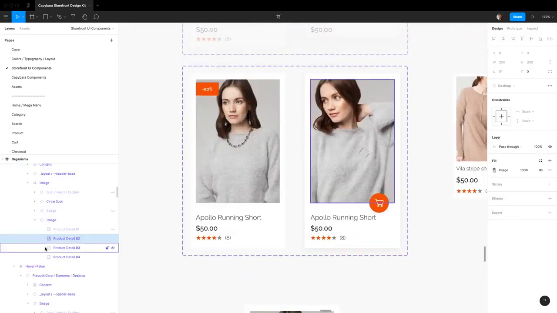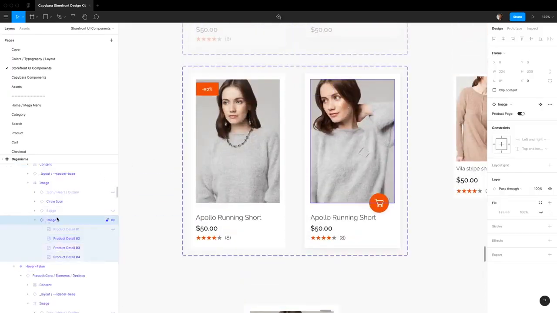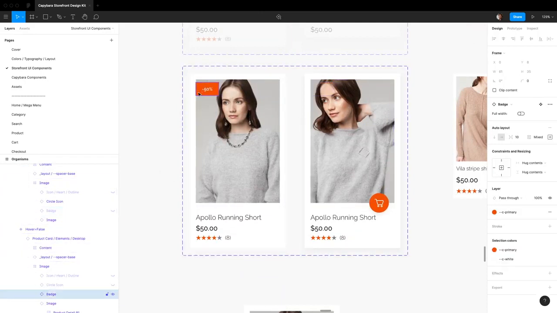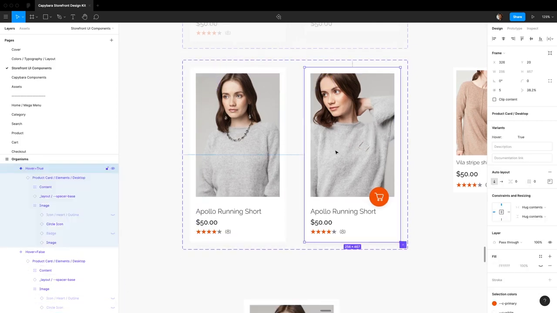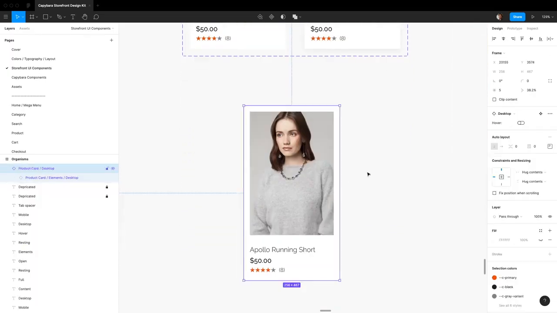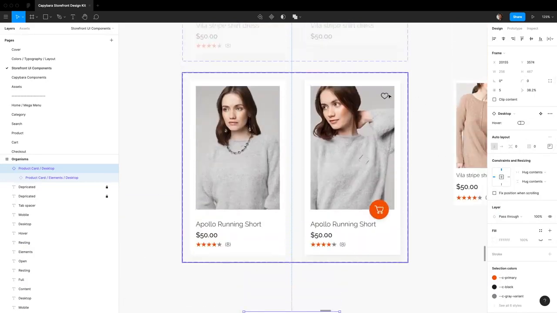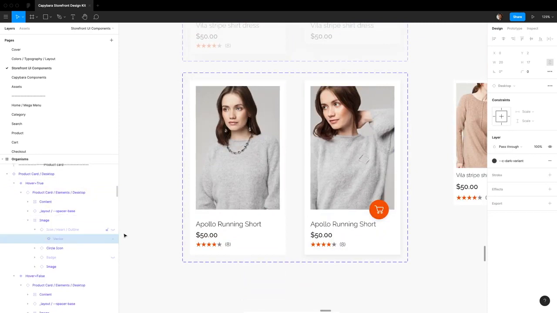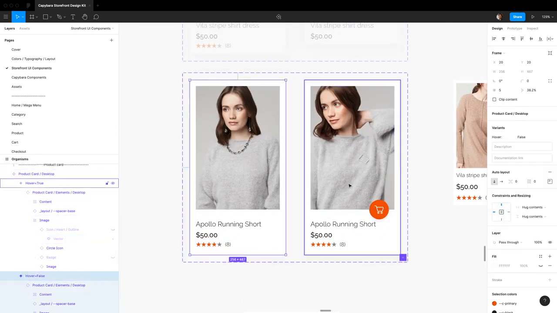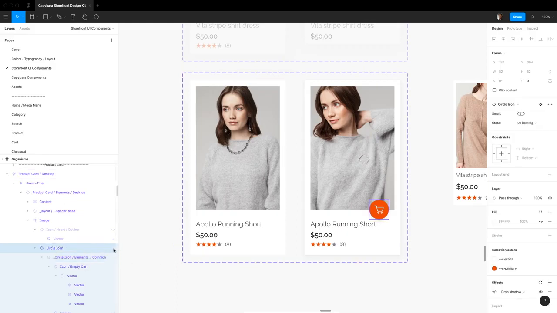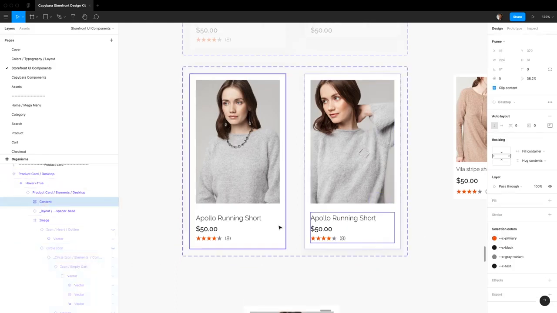We're going to want to turn on our badge over here too, so that's consistent. But actually, you know what? Since we're creating this Steve Madden component, let's just leave the badge off. Alternatively, on hover, a lot of people like to have the wish list icon show up. So now when you toggle between your hover state, you're going to have that icon. But again, that's not something that's in the Steve Madden one. So already we're pretty close to what we had over there. They didn't have the quick add to cart button, so I'm going to turn off the circle icon for this.